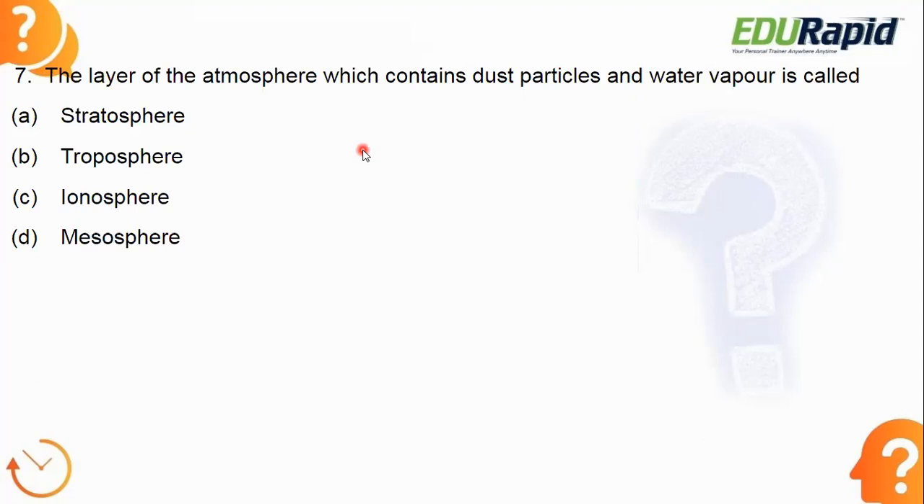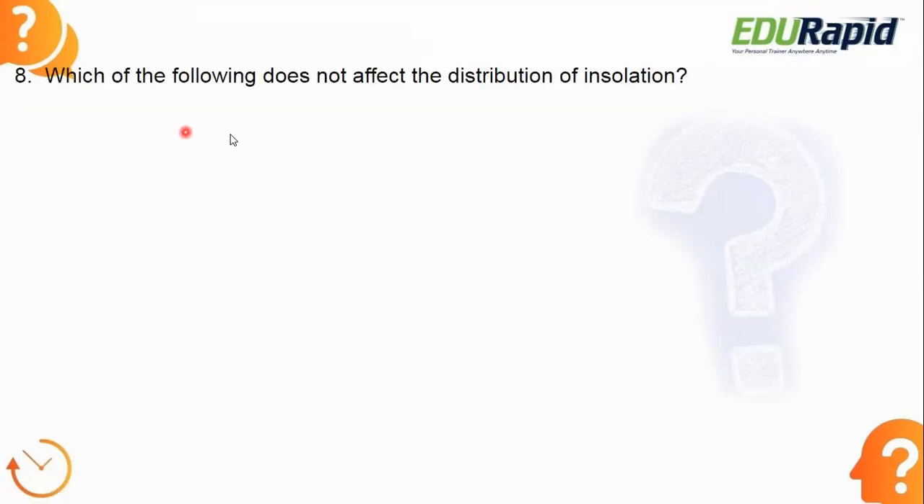Let's see the answer. Answer is option B, troposphere. In this troposphere only you can see the thunderstorm and raining, that is precipitation, water vapor and dust particles. All these you can see in the troposphere. Troposphere is the nearest layer to the earth surface. So remember troposphere.